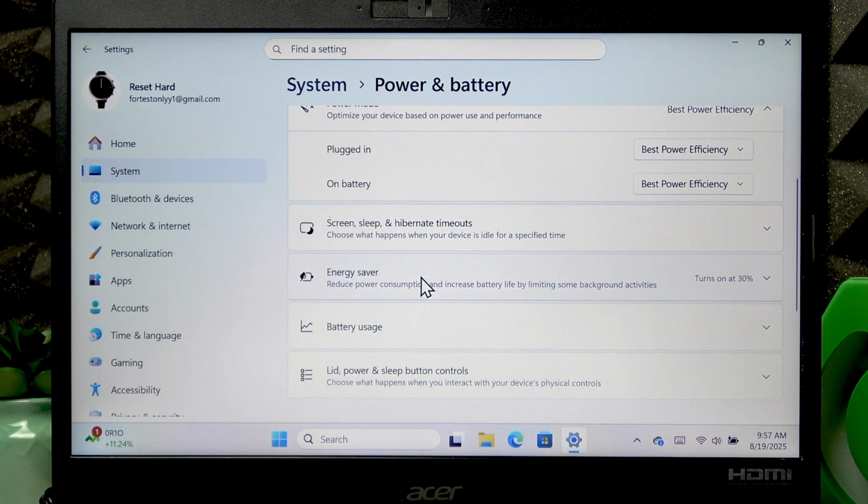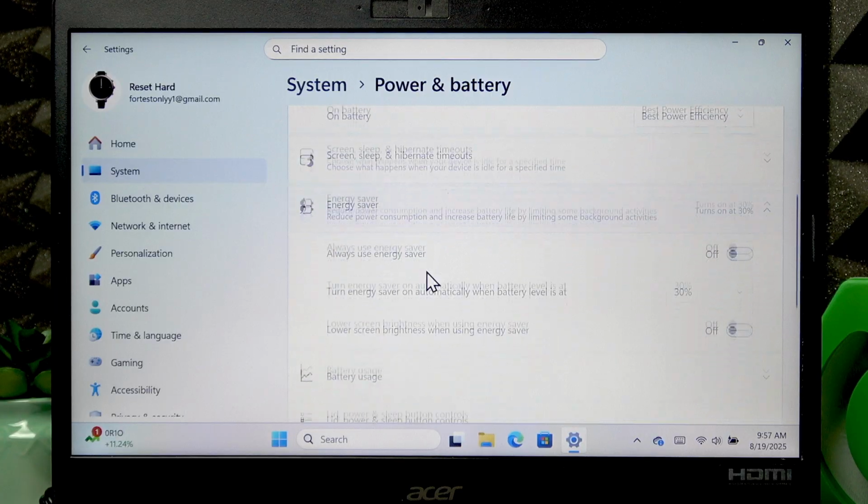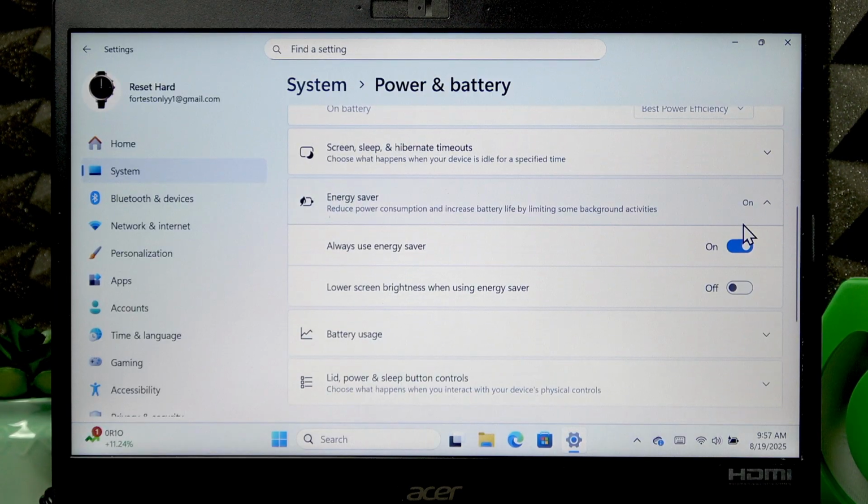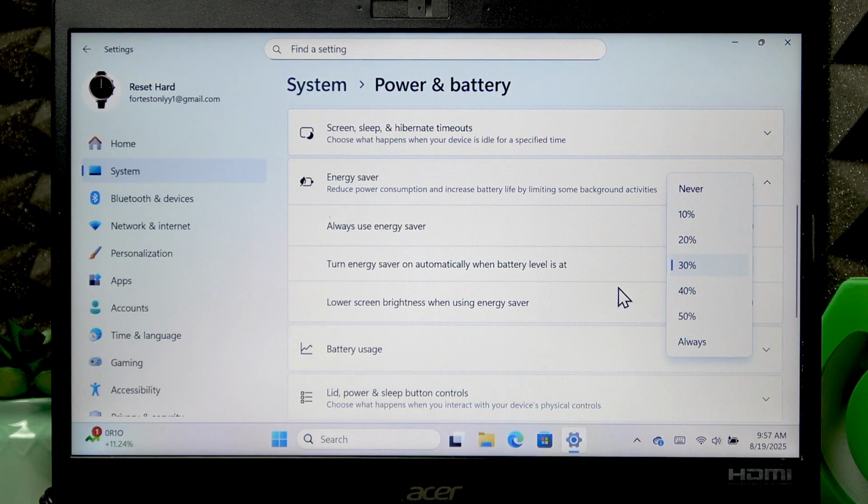You can also consider using an energy saver by expanding this tab and either turn it on manually or selecting the battery level at which you want the battery saver to start automatically. If you select always, the battery saver will turn on when your device is unplugged from the charging source.